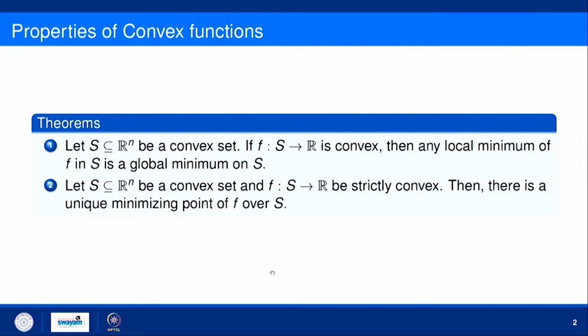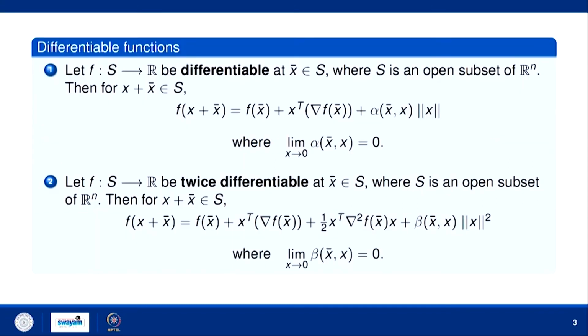Okay. So, we have seen that if we have a convex function, then if you take any local minimum, that is global, and if the function is strictly convex, then this global minimum is unique. Now, let us see some other properties of convex functions. So, this we will use in the other theorems. So, we just have to recall this definition.